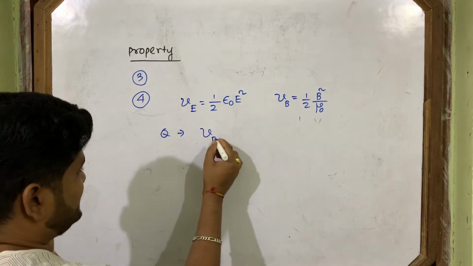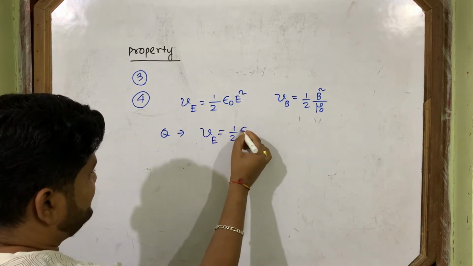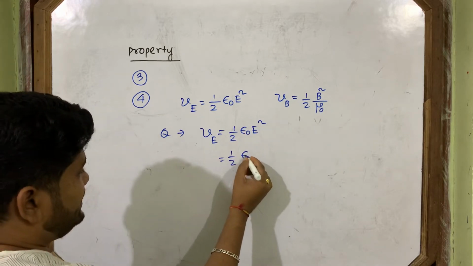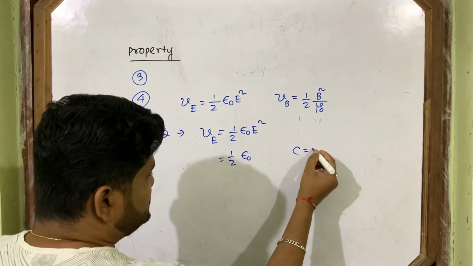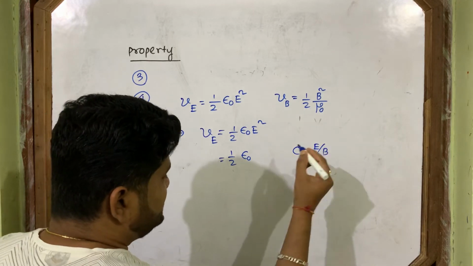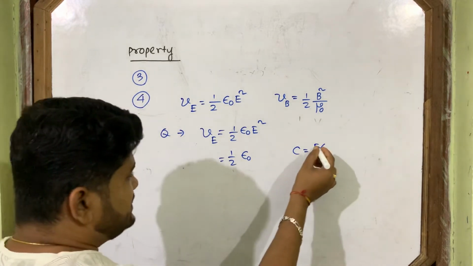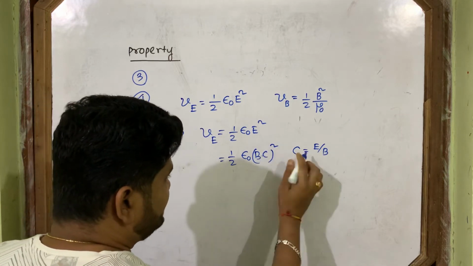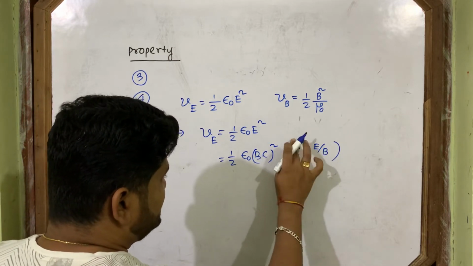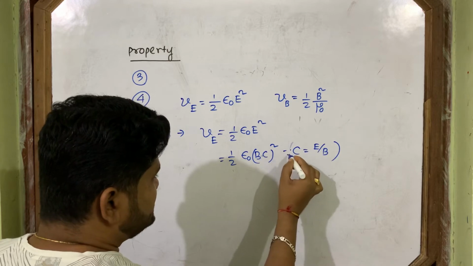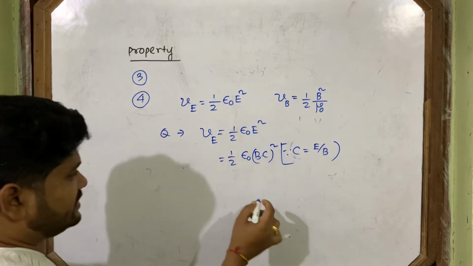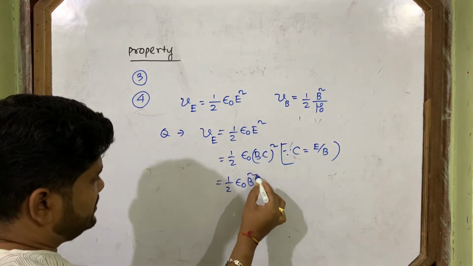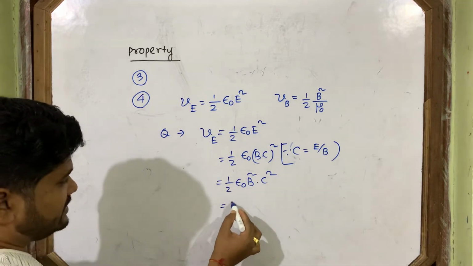So UE is equal to half epsilon naught E square. We know c is equal to E by B, so in place of E, you put B into c. So UE is equal to half epsilon naught B square c square.